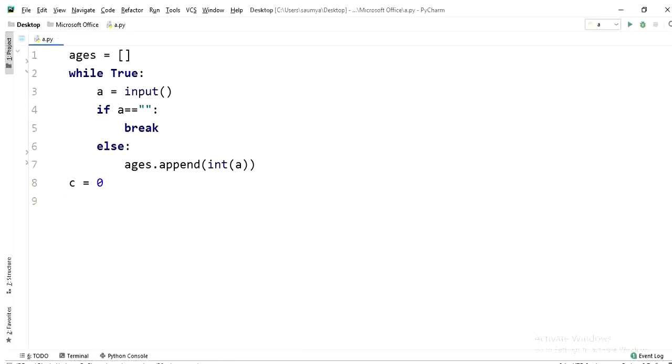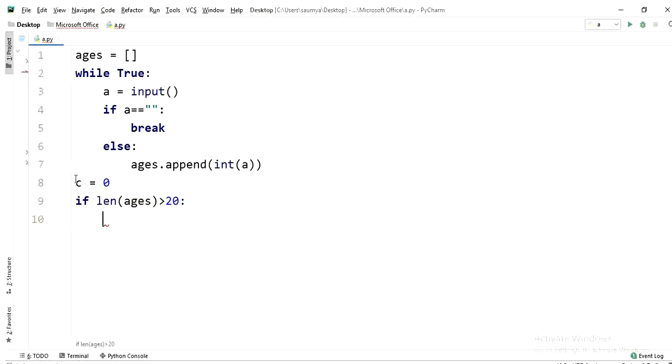So the first condition was that the input given should not be greater than 20, right? So that is the length of our list ages should not be greater than 20. So if this is the case, what we are trying to do here, we are incrementing the value of c, right? Other condition that was also mentioned, that the ages should not be less than or equal to 0. Also ages should not be greater than 120. So this is also the thing that we have to check. So let's check this as well.